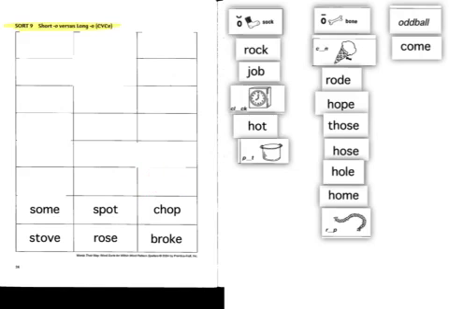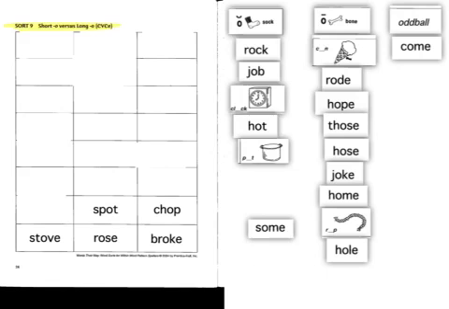Hole, I dug a hole in the ground for the plant, makes the long O sound. That's also not a short O nor a long O. It's the sound, and it has an E at the end, so it does not follow our pattern.